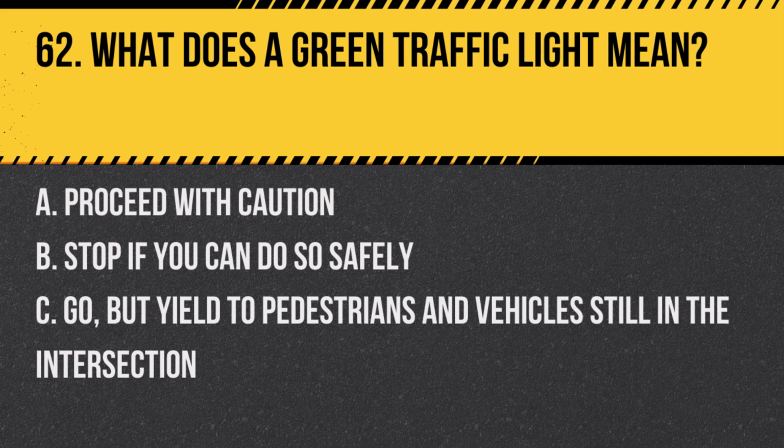C. Go, but yield to pedestrians and vehicles still in the intersection. Answer: C. Go, but yield to pedestrians and vehicles still in the intersection. A green light means go, but you must still be cautious of others.